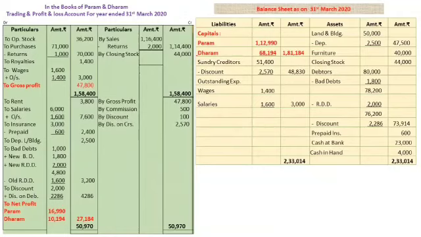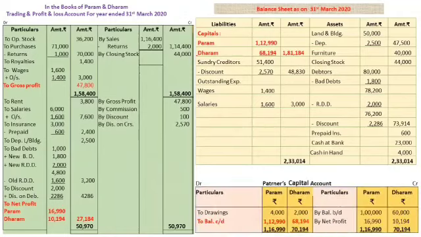In this slide, see trading account in the books of Param and Dharam, trading and profit and loss account for the year ended 31st March 2020, and balance sheet as on 31st March 2020. See partners' capital account.